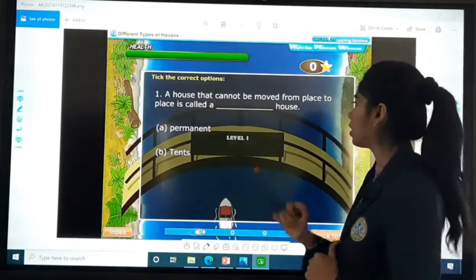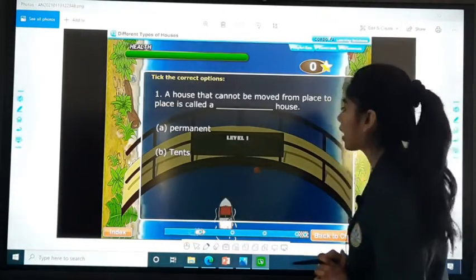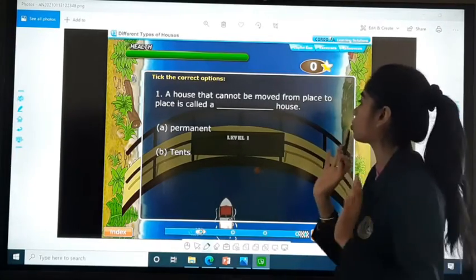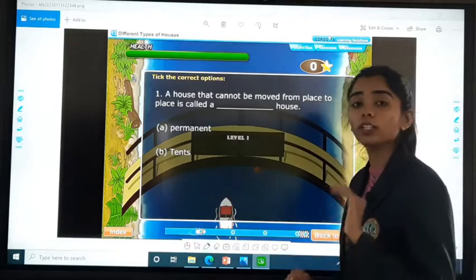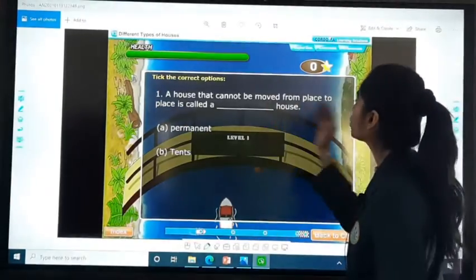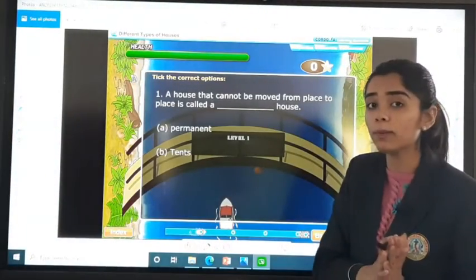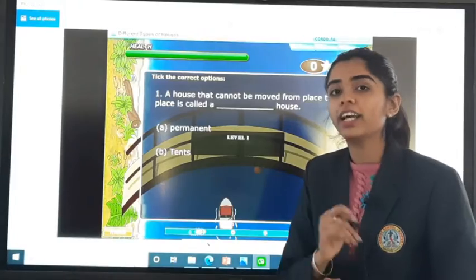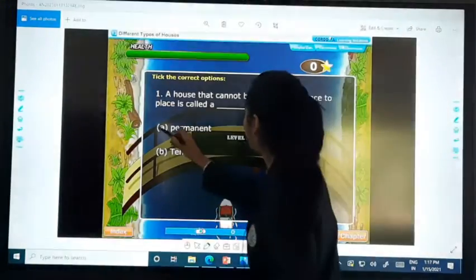Now these are the MCQs. We have to choose the correct one. A house that cannot be moved from one place to another place is called a dash house. It is a permanent house.